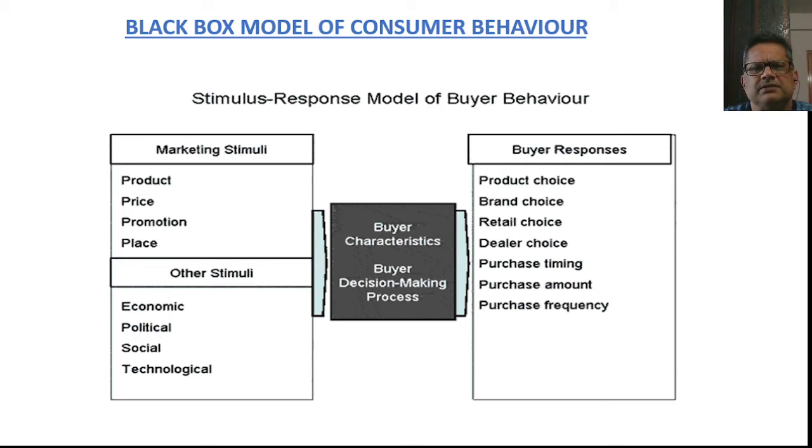Once the buyer processes these stimuli in the mind, he gives an output, that is the buyer's response, which could be on the product choice, the type of product he wants to buy, or the brand, retail choice, the dealer choice from where they need to buy a product, purchase timing, purchase amount and purchase frequency.